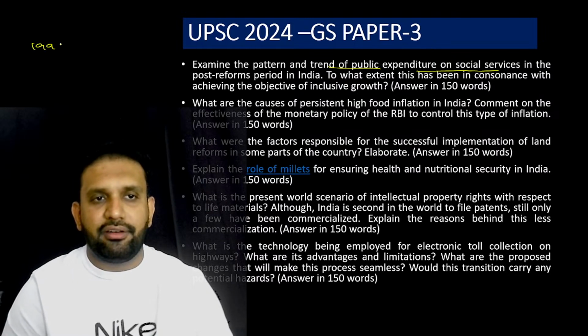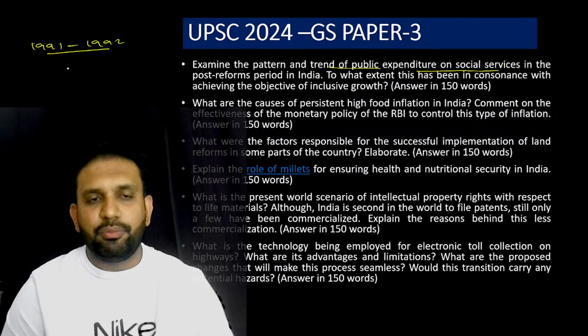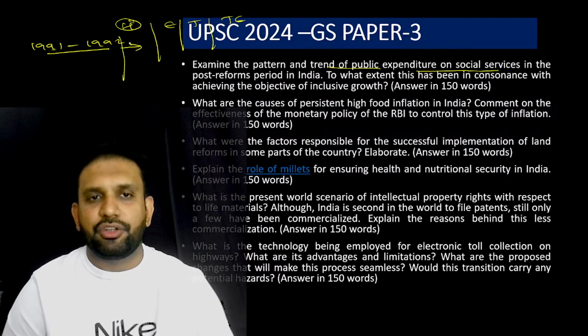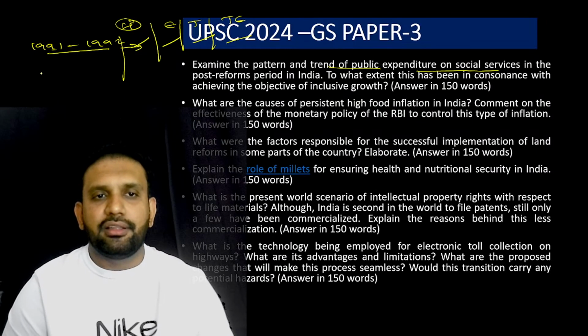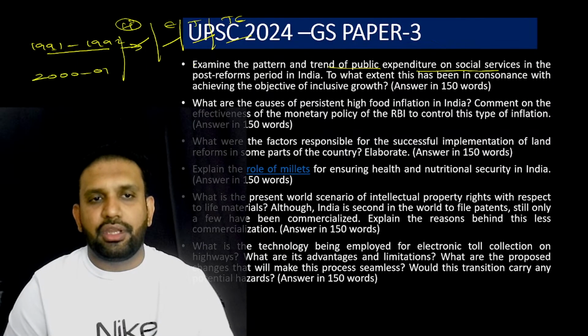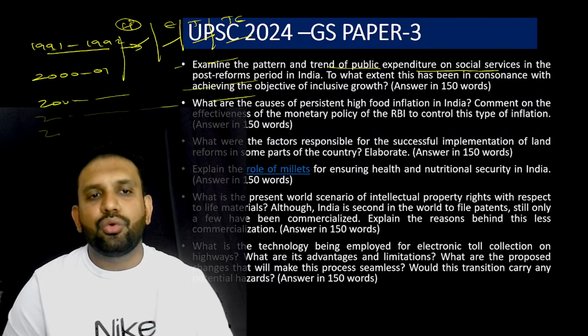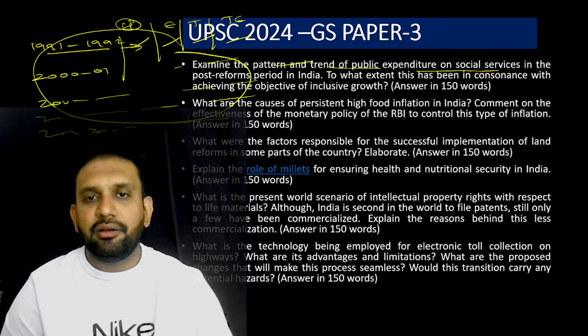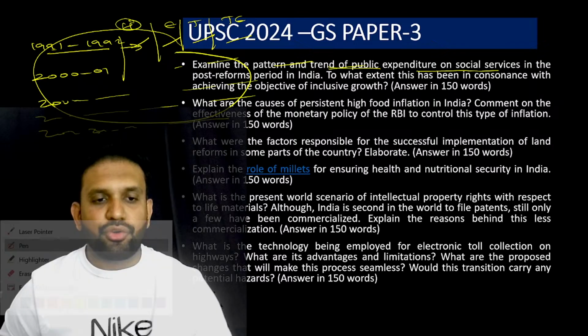So after 1991, from 1991 to 1992, you should write what the expenses are in this year. You should make a table here. You can make columns for health, education, transportation, telecommunication, and you can say that in the 1991 to 1992 budget, this much is given to health, this much to education, this much to transportation, telecommunication. Then take 2000 to 2001 and write down the same. Then 2004 to 2005, write down the same. 2014 to 15, write down the same. 2023 to 24 or 24 to 25, write down the same. So make a table and discuss the pattern and trends, because the question is very explicit here.